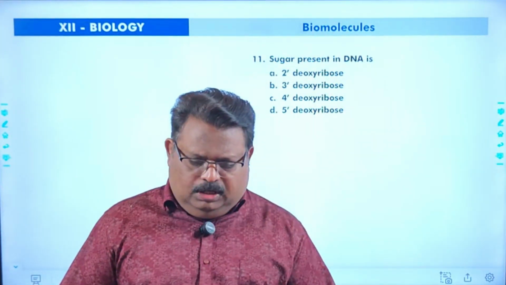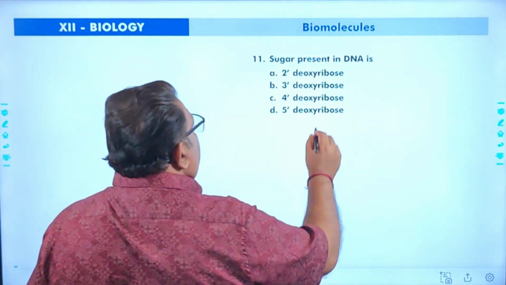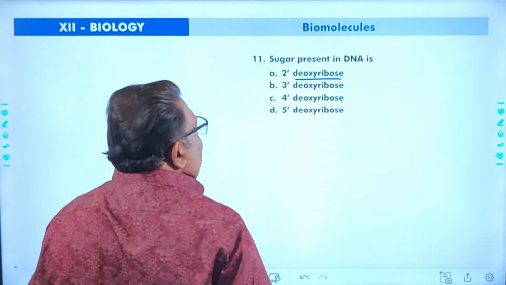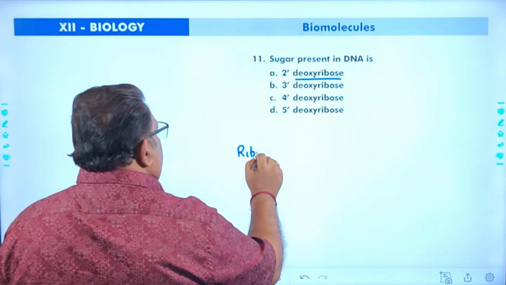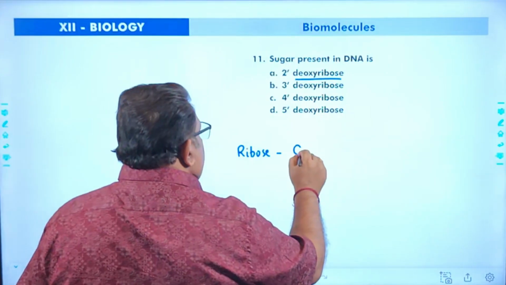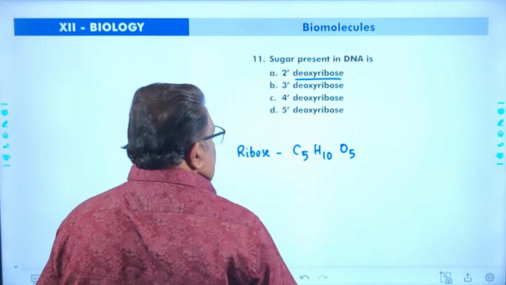Next one regarding the sugar present in DNA. In DNA, the sugar is called deoxyribose. What is ribose? Ribose sugar is C5H10O5.